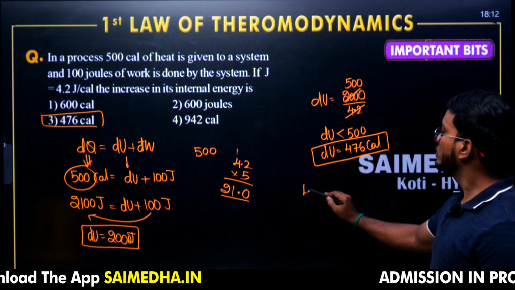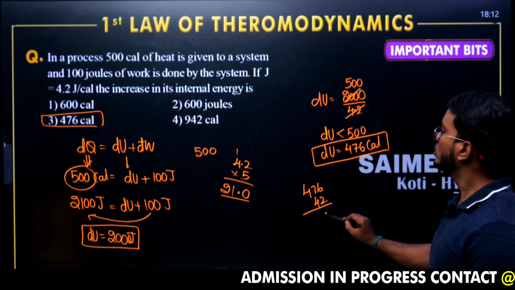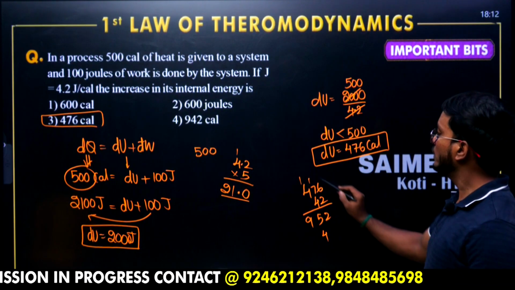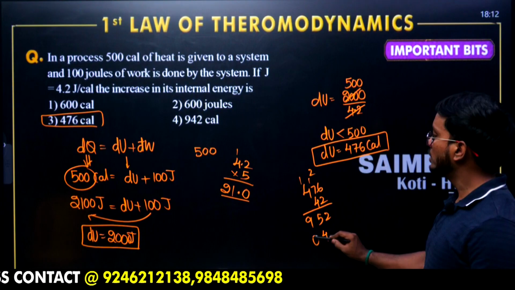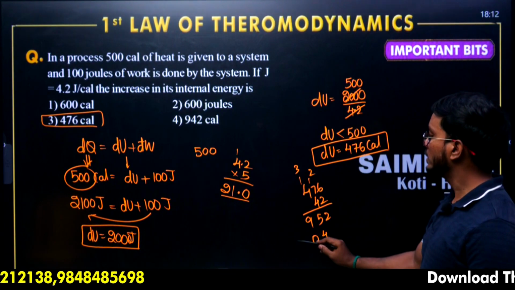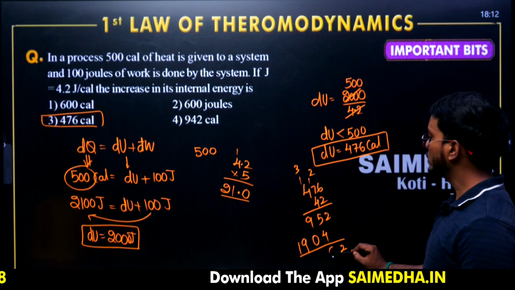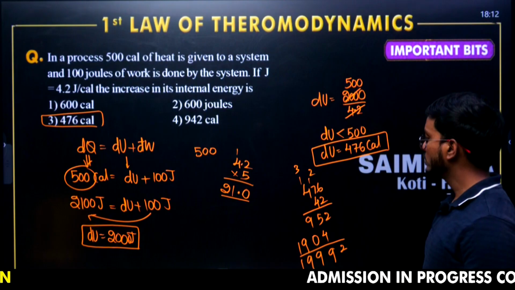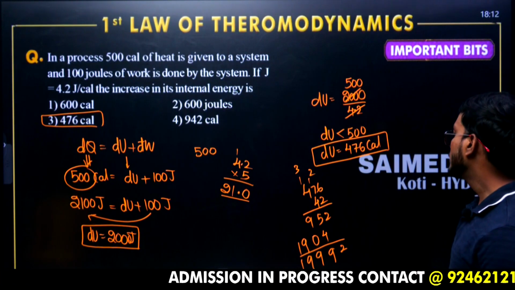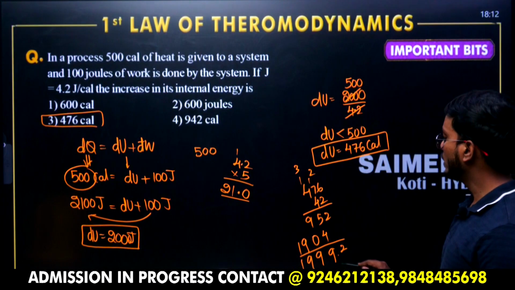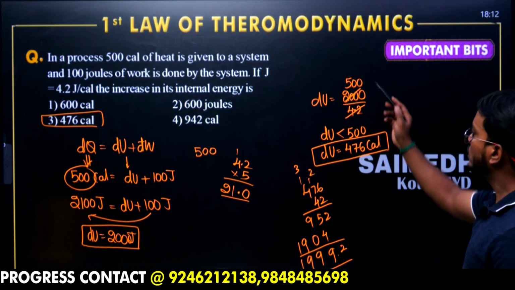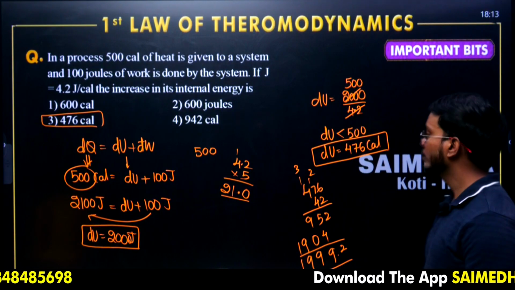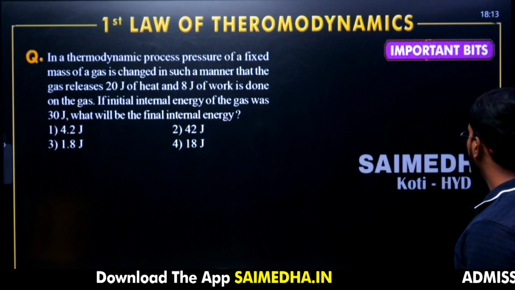You can do a cross check. 476 into 4.2. 2 6s are 12, 2 7s are 14, 15, 2 4s are 8, 9, 4 6s are 24, 7 4s are 28, 29, 30, 4 4s are 16, 17, 18, 19. Approximately speaking, if it is 4.2, this is 1999.2, which is almost equal to 2000. So the correct answer is 476 calories. Important question, mark it. Moving on to the next question.